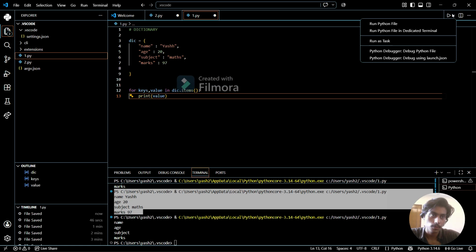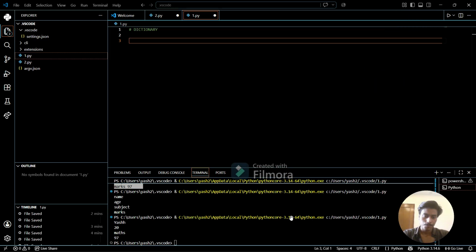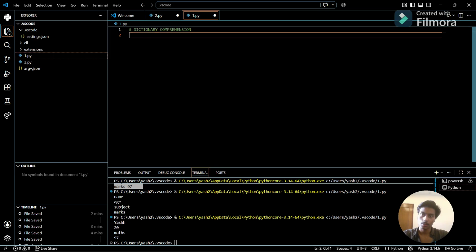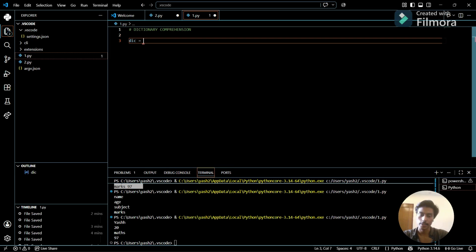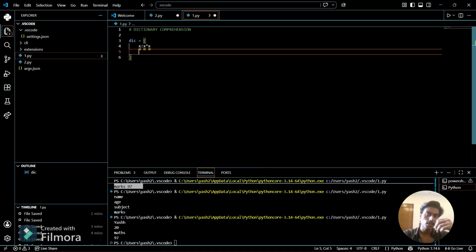So you can see it returns values only. So that's how we can access things which are stored in the dictionary. Now only one thing we have left with, which is dictionary comprehension. Let me write it first. Now if I use dictionary here and assign a value x, basically I want to print a value of x, like if I define x here, it will print the square of that.